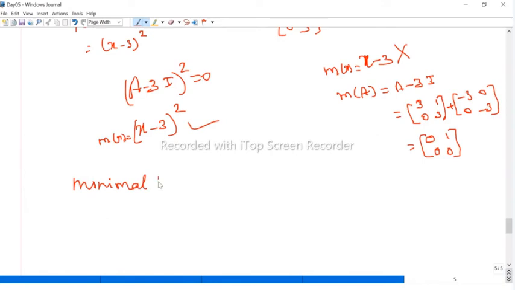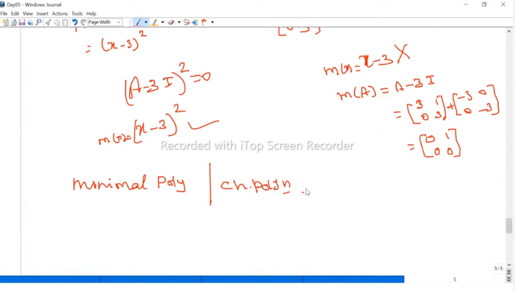Minimal polynomial of a matrix divides the characteristic polynomial of the matrix. Divides is the notation for this. It's very important. Sometimes both are equal: the minimal polynomial is equal to the characteristic polynomial sometimes. So, given any matrix, we can define two polynomials: one is the characteristic polynomial and then the minimal polynomial.